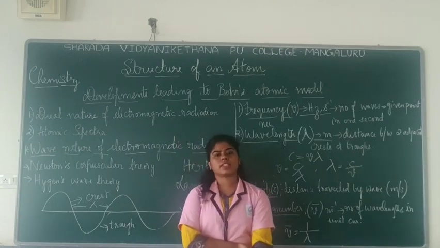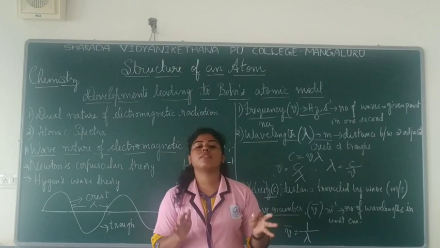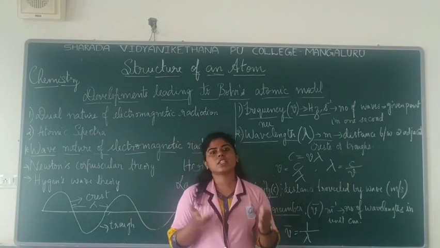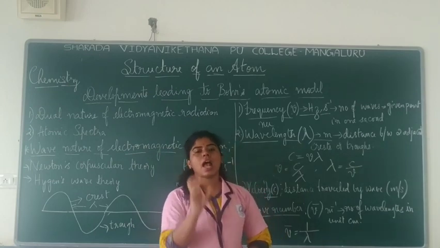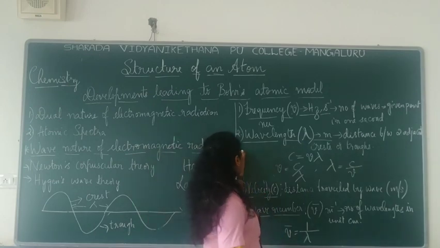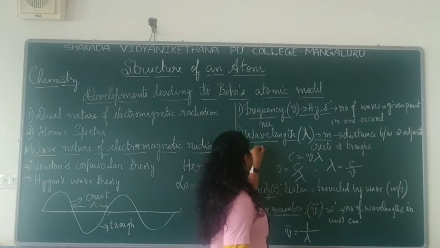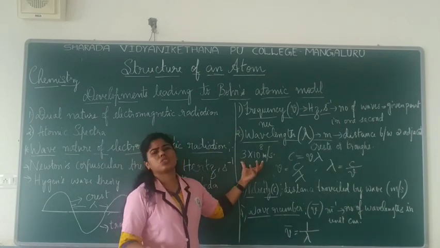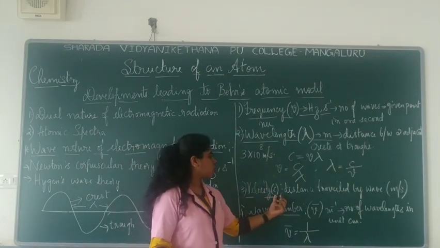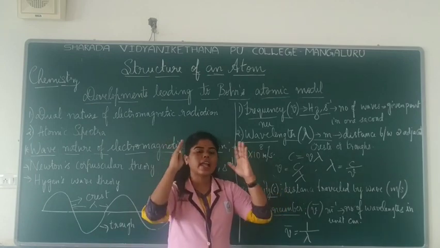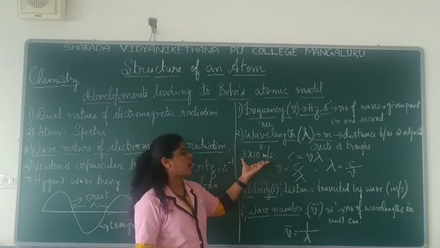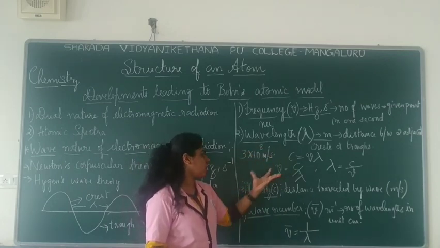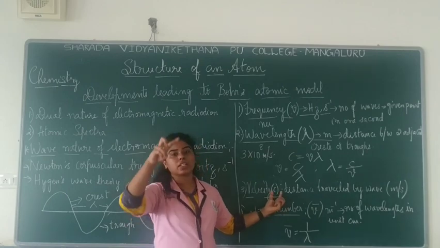Now, when you talk about these electromagnetic radiations, they all travel with the same speed. That is the speed of light. Okay? They all travel with the same speed. Remember that. And the speed of light is actually, what is the value? 3 into 10 to the power 8 meter per second. Or you can also call it a velocity. And it is denoted by the symbol c.